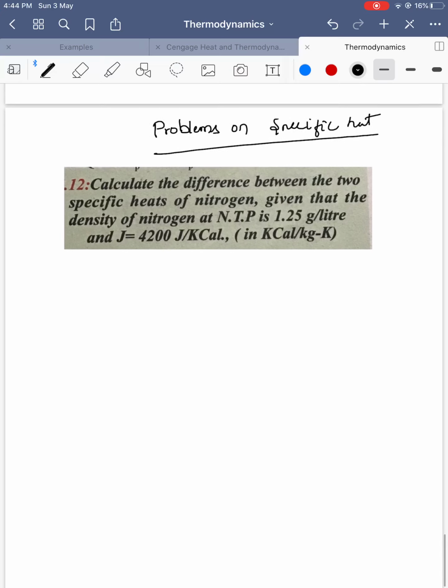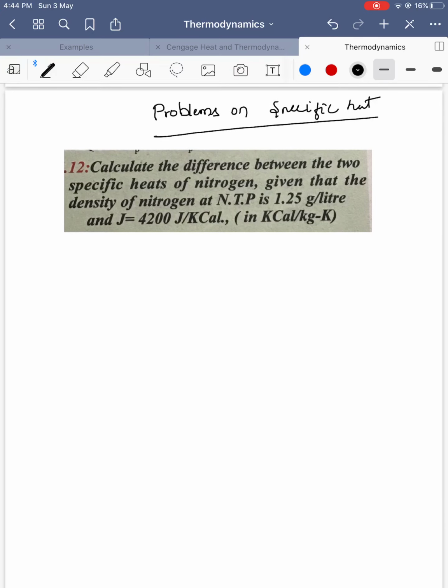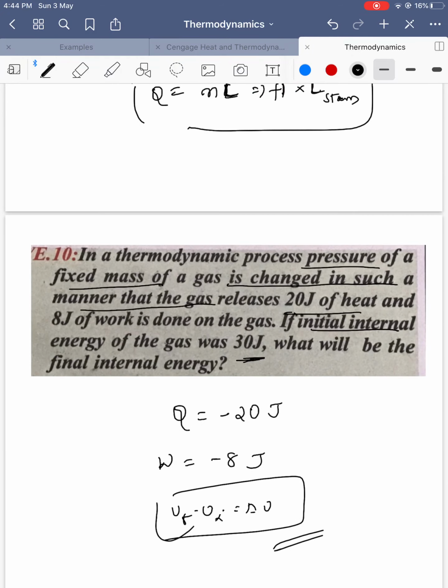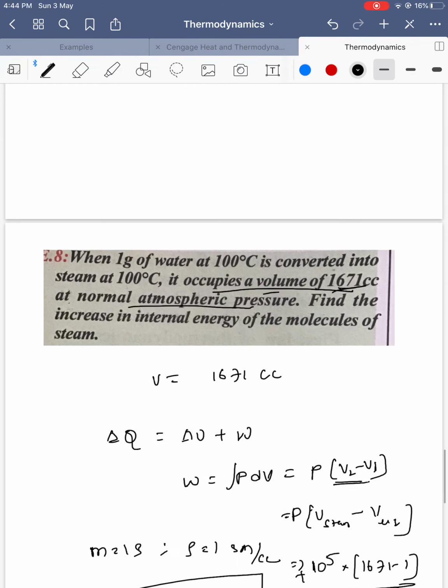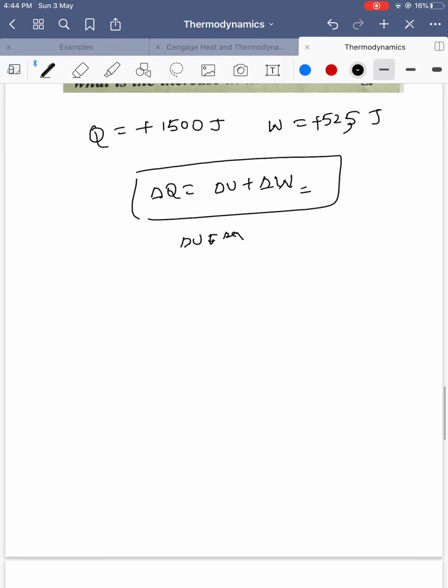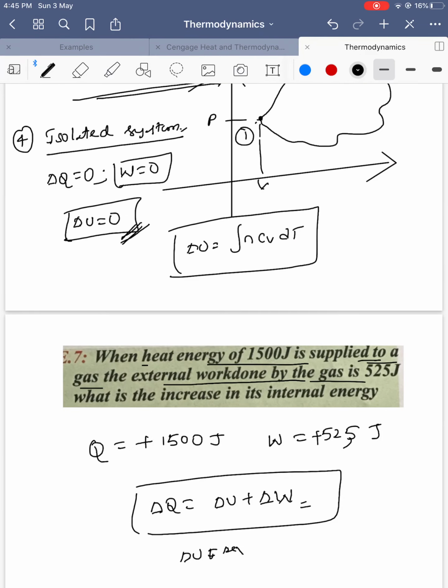Calculate the difference between the two specific heats of nitrogen. Okay, this one I will do in the next video. I missed one question actually. Okay, thank you.